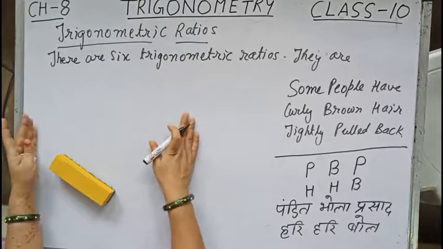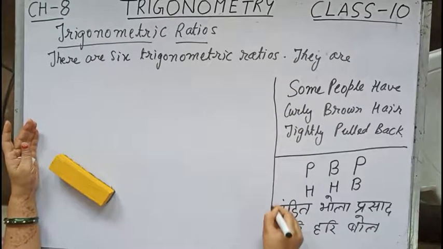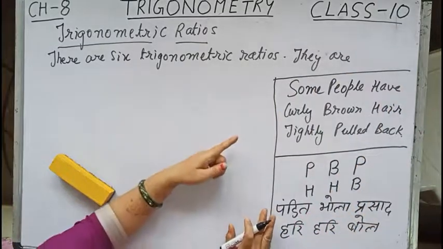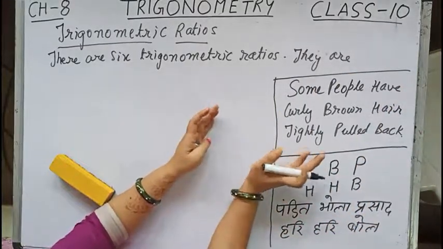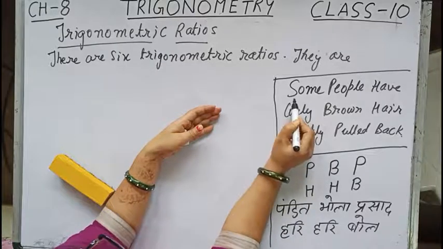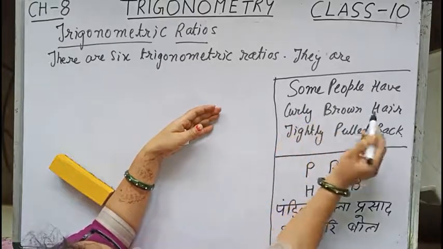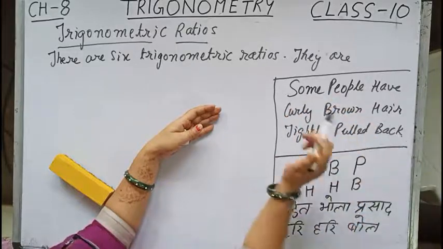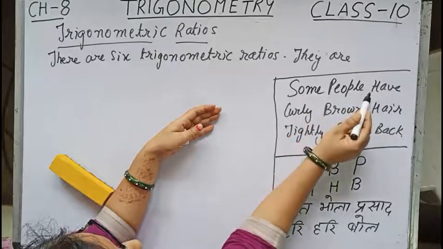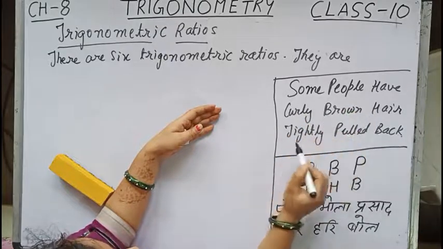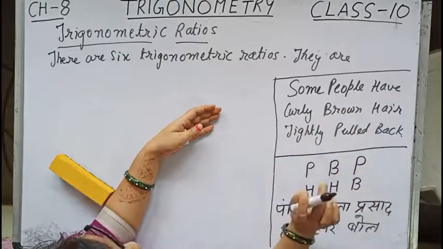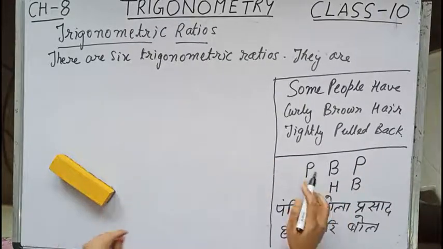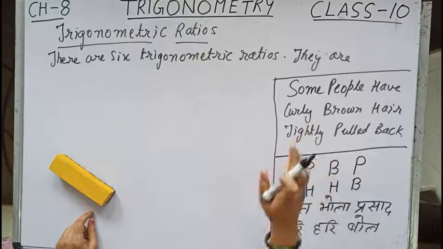Now, before writing the 6 trigonometric ratios, you will write this at the back of your copy or somewhere in the rough part. Only the first letters you will be saying: S, P, H, C, B, H and T, P, B. So sin theta equals P by H, cos theta equals B by H, and tan theta equals P by B. You should remember the order: sin, cos, tan.